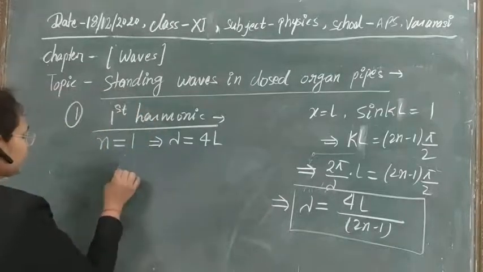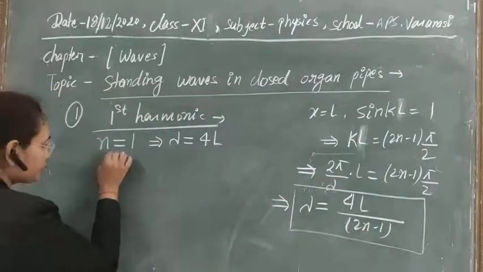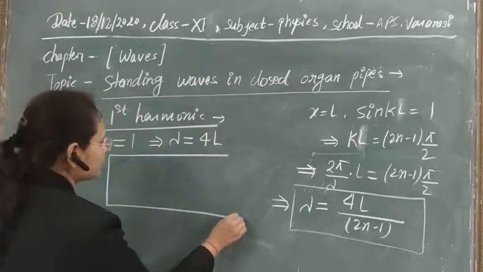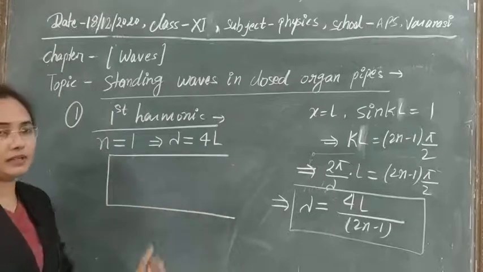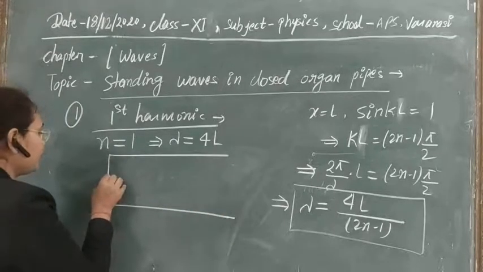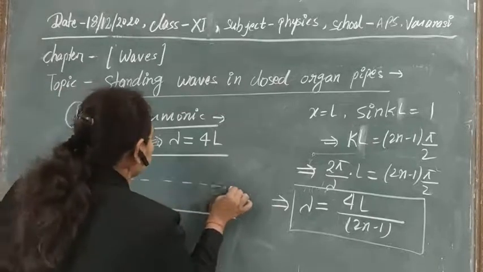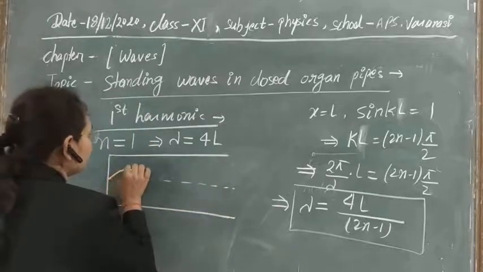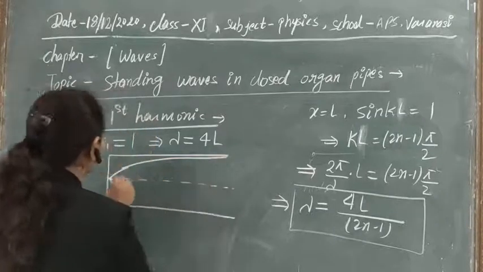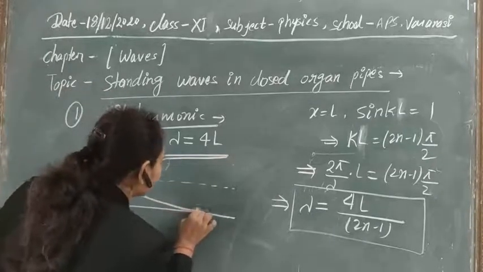So if you see here, suppose this is our organ pipe. Clear? Now you can understand it very easily. This is closed, this is open. So here we are seeing the wave that is forming, something like this.